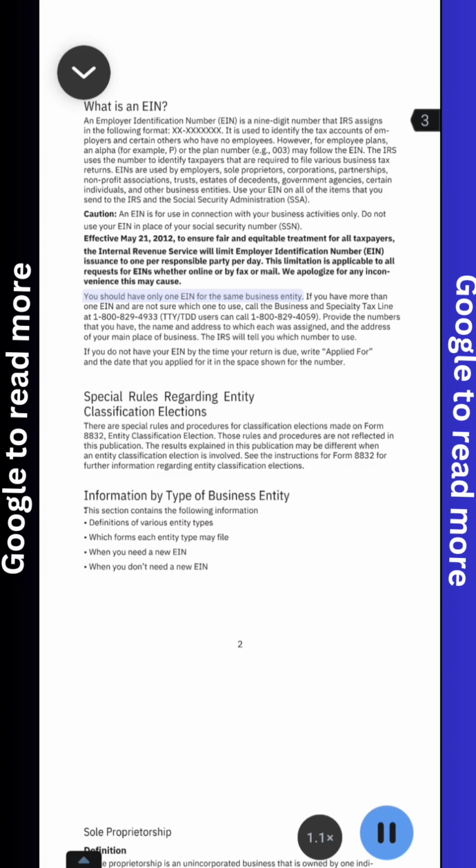You should have only one EIN for the same business entity. If you have more than one EIN and are not sure which one to use, call the Business and Specialty Tax line at 1-800-829-4933. TTY/TDD users can call 1-800-829-4059. Provide the numbers that you have, the name and address to which each was assigned, and the address of your main place of business. The IRS will tell you which number to use. If you do not have your EIN by the time your return is due, write "Applied For" and the date that you applied for it in the space shown for the number.